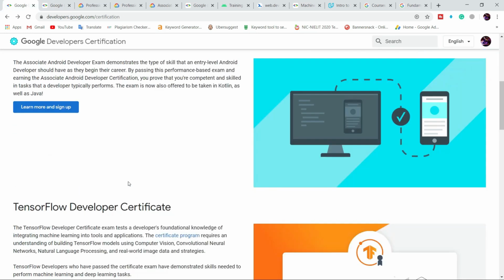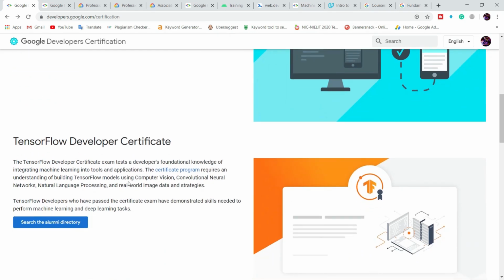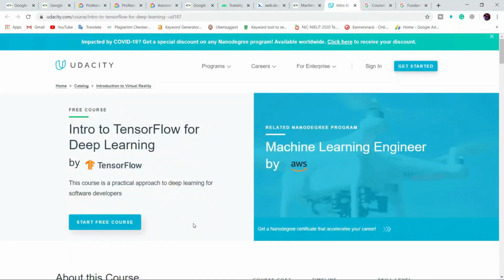The second course which Google offers is about TensorFlow. The course name is TensorFlow Developer Certification. This course is provided through Udacity, and in this course you will completely learn about deep learning, as well as how Google offers TensorFlow with machine learning. So you can complete this machine learning course also.